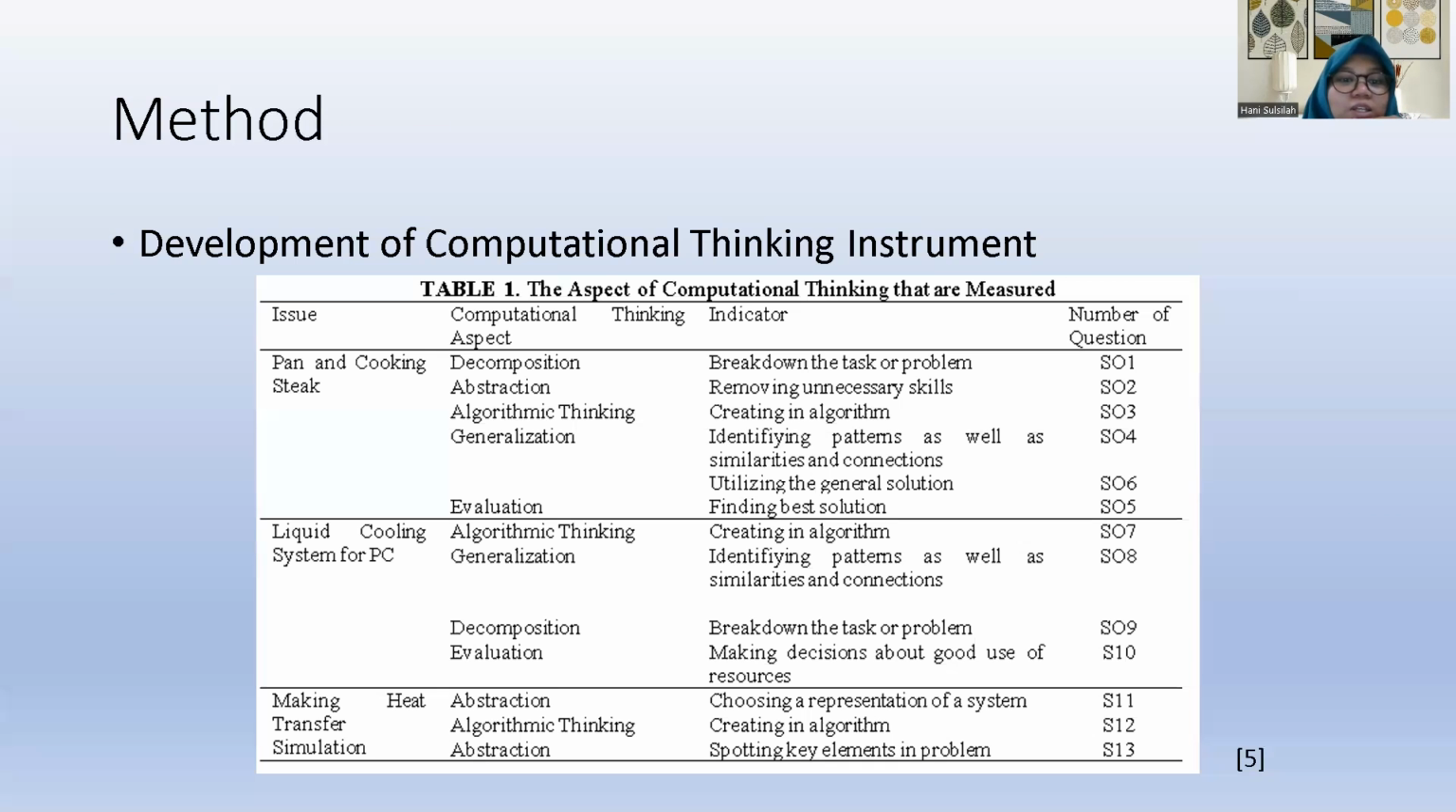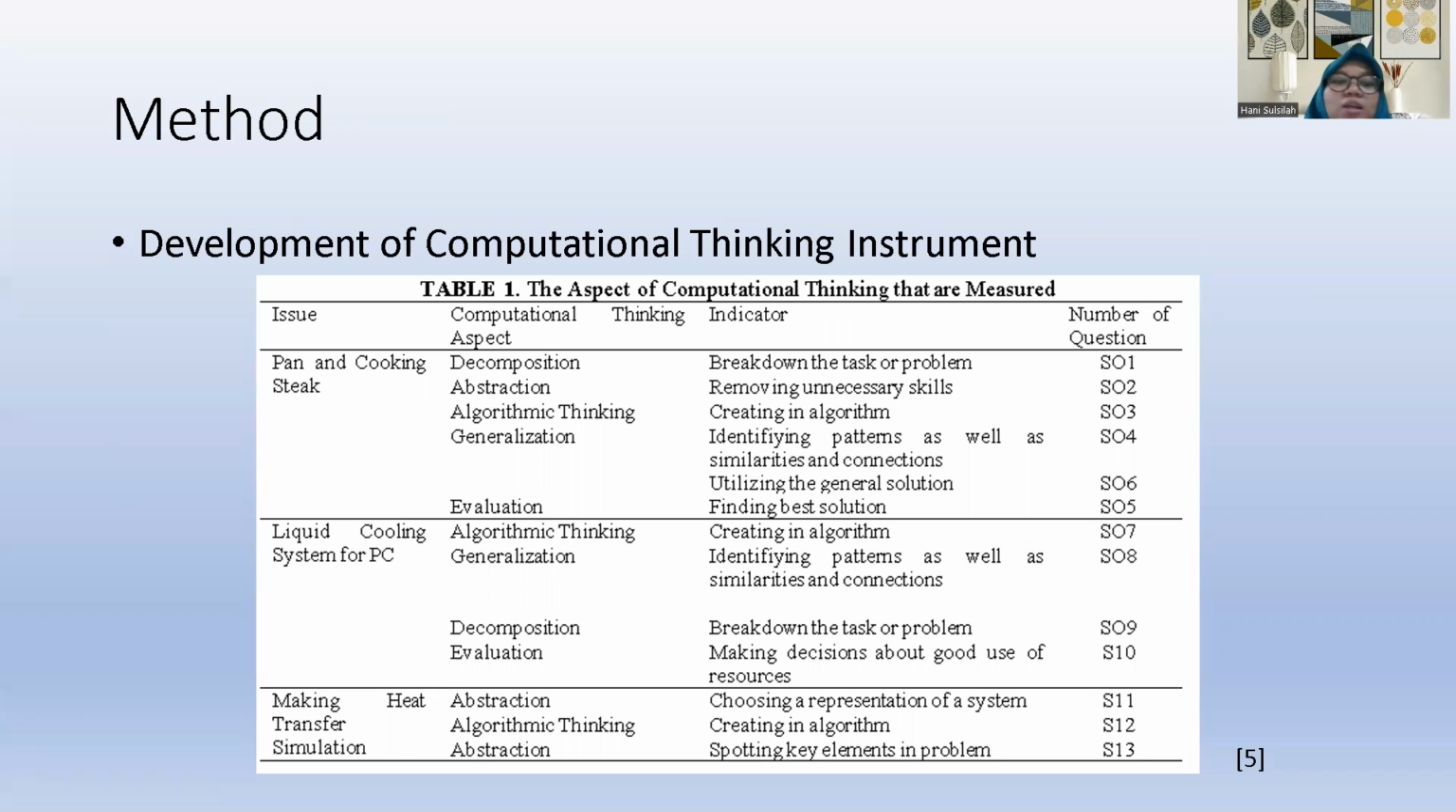The method we use is, firstly, we develop the computational thinking instrument. We develop the indicators and aspects from Gian et al. And we measure 5 computational thinking aspects, which are decomposition, abstraction, algorithmic thinking, generalization, and evaluation.